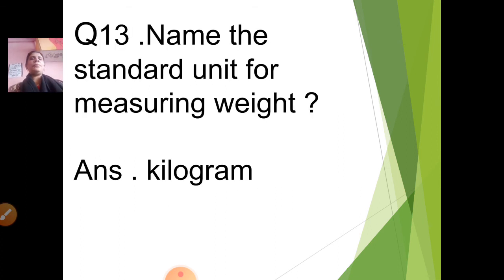Name the standard unit for measuring weight. The standard unit for measuring weight is kilogram.